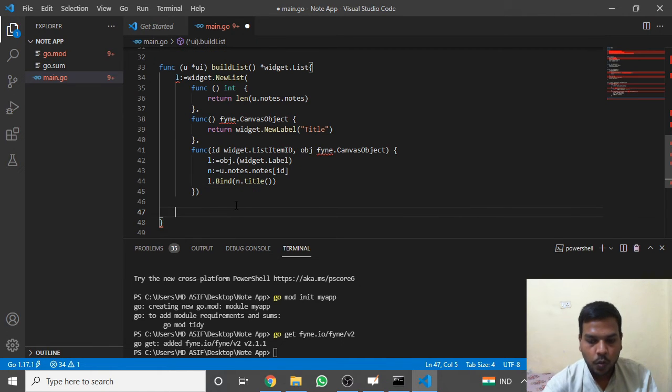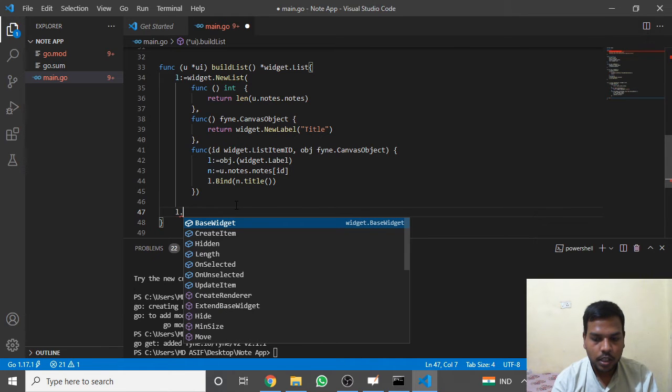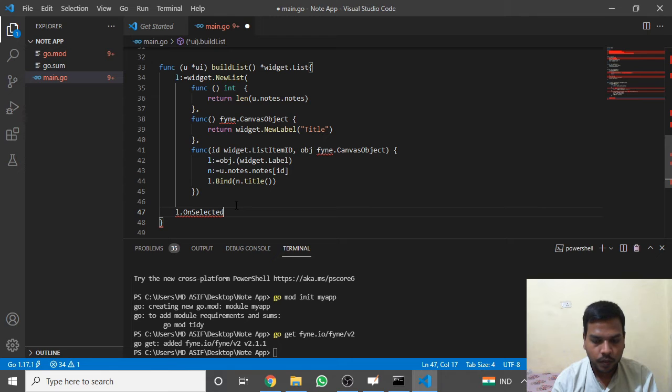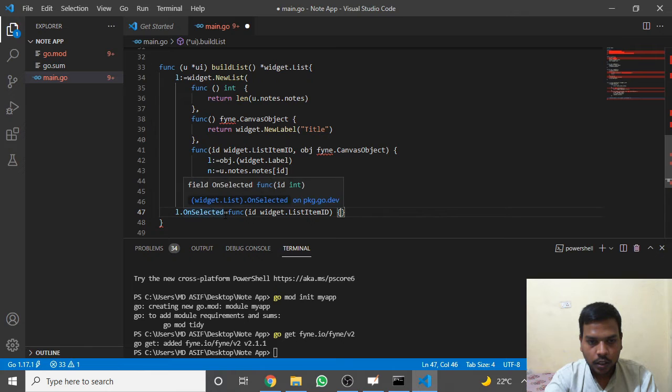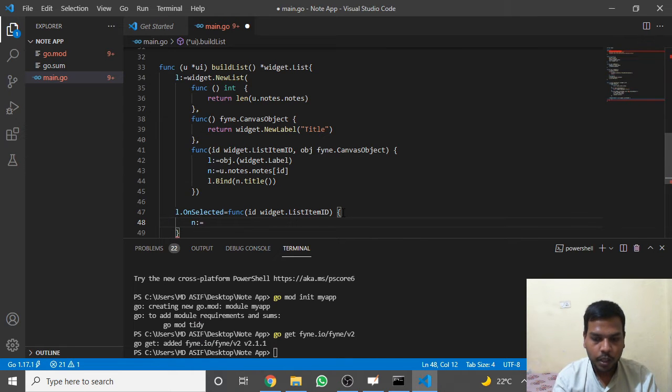Okay, what we can do is, if the list is selected, we have to again do a callback function, id widget list item id. Okay, and inside that function, if the list is selected, then we will perform this function, and this function will again take care of how many nodes are there.